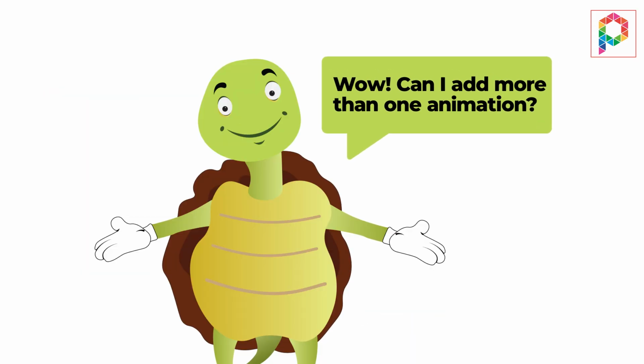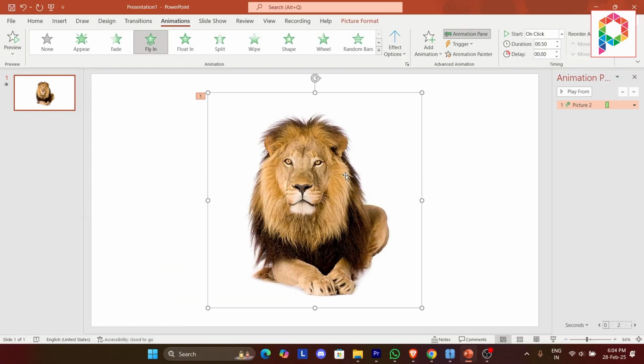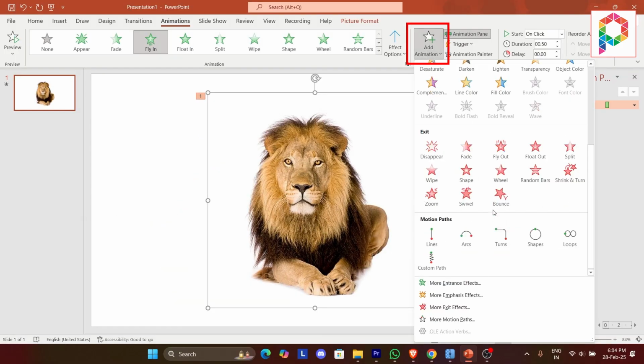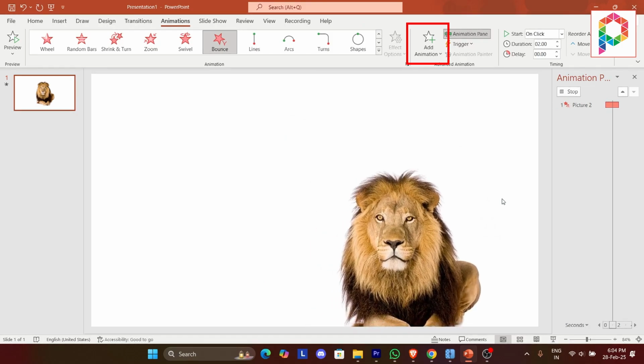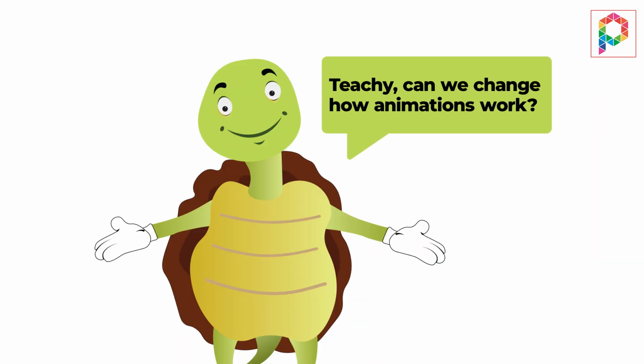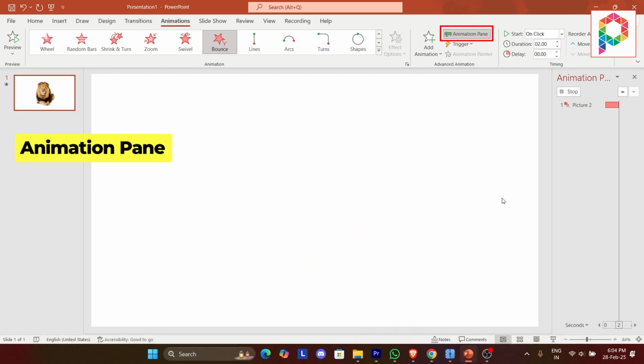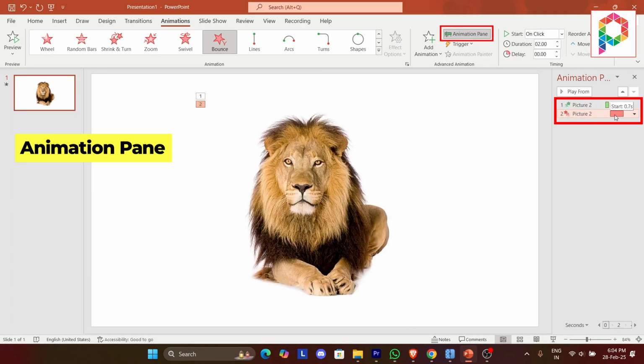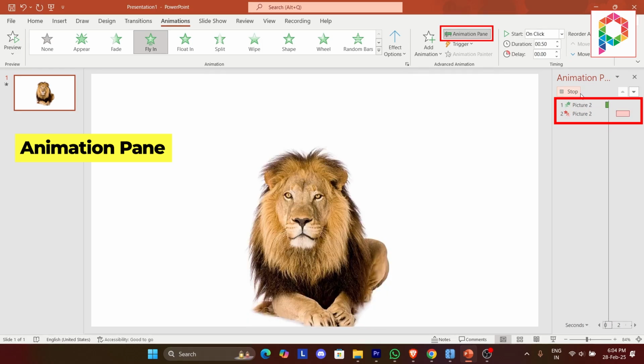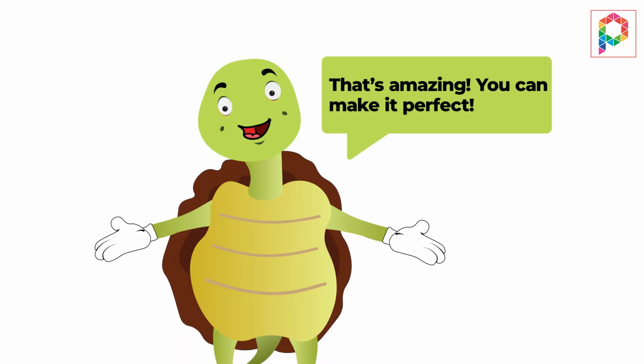Wow! Can I add more than one animation? Absolutely. You can combine effects for even cooler results. Try it and see. Tichi, can we change how animations work? Sure. Click on Animation pane to see your animations. Here, you can adjust the order, speed, and delay. That's amazing! You can make it perfect.